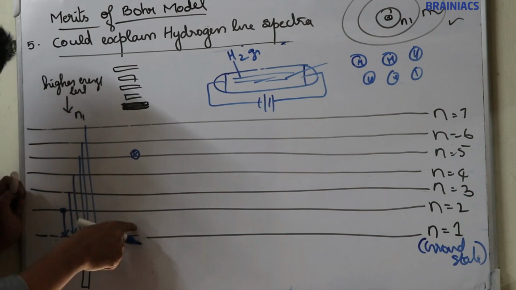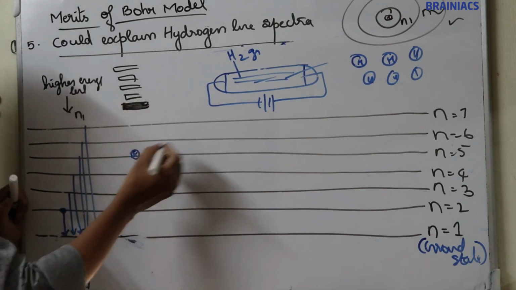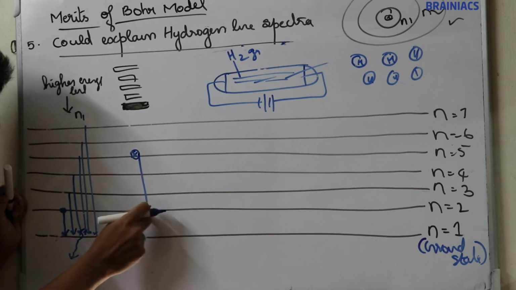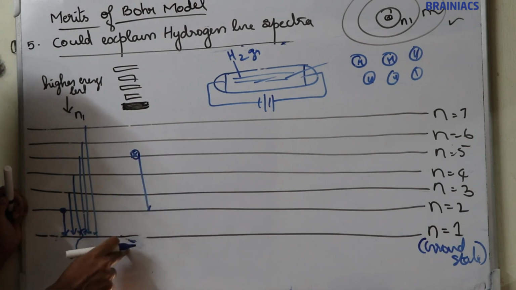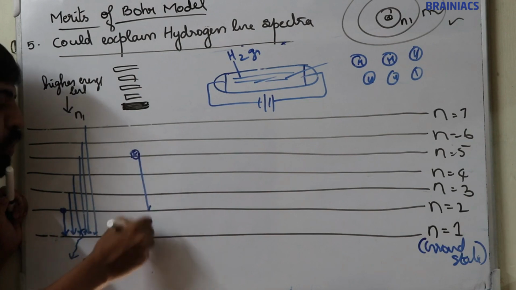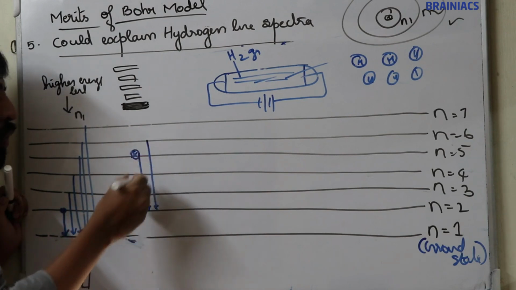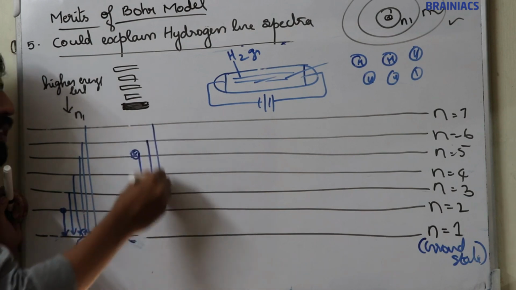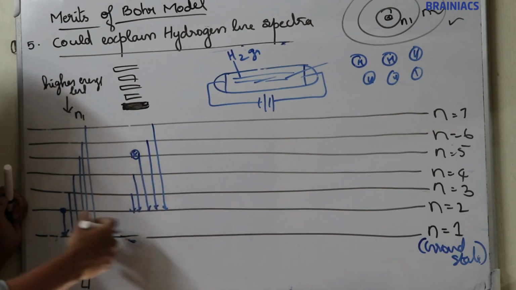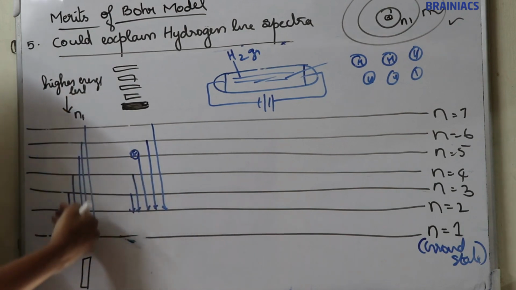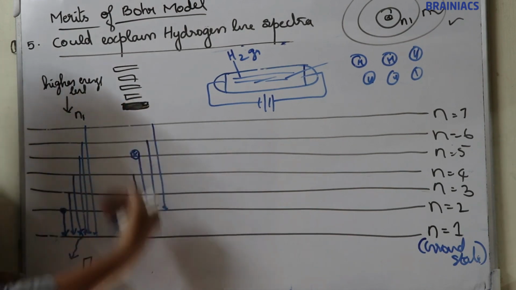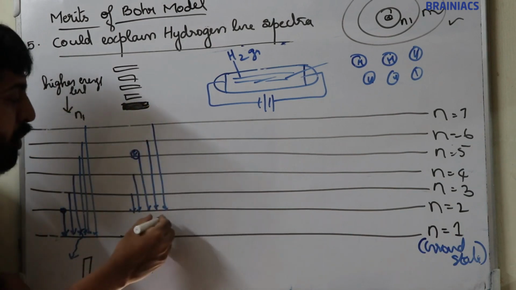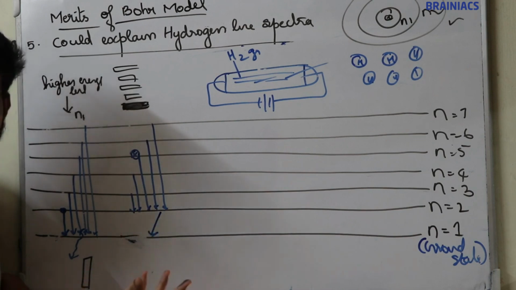Sometimes it will come back in 2 or 3 steps: 5 to 2, then 2 to 1, or 6 to 2, then 2 to 1, or 4 to 2, 2 to 1, or 3 to 2, 2 to 1, or 7 to 2, 2 to 1. It can directly come from higher energy level to n is equal to 1, or it can take steps. For example, higher energy level to n is equal to 2, then it can come 2 to 1, right? It's also possible, right?